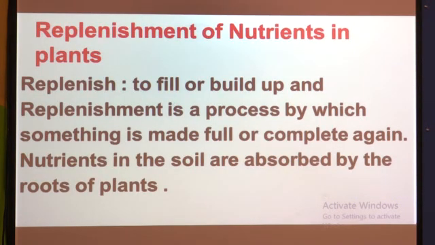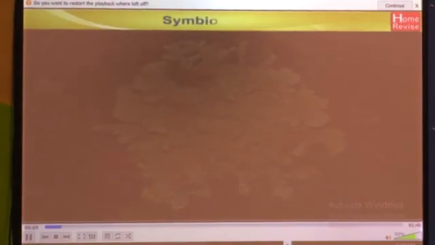Then, replenishment of nutrients in plants. Before going to learn about replenishment of nutrients in plants, we will see a video here. See this video carefully.